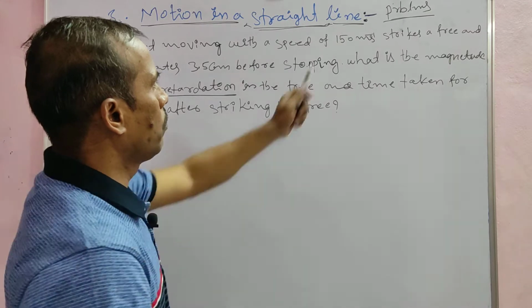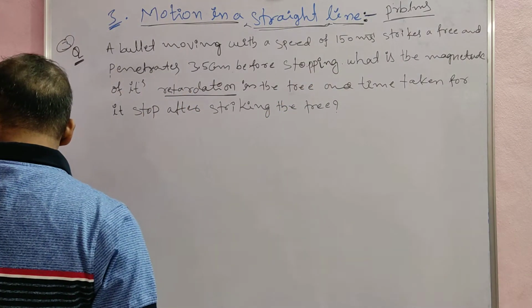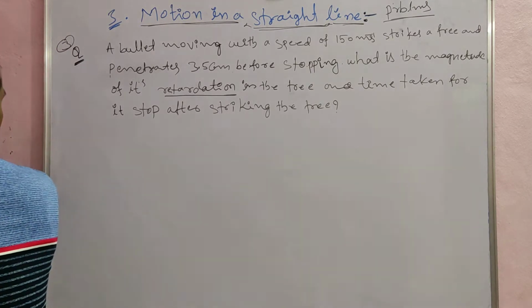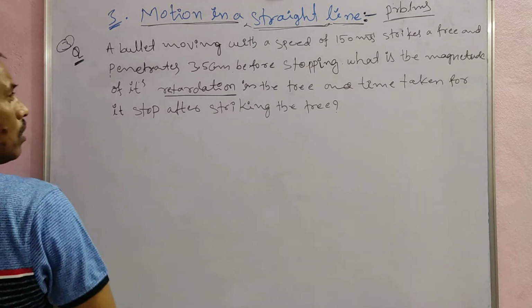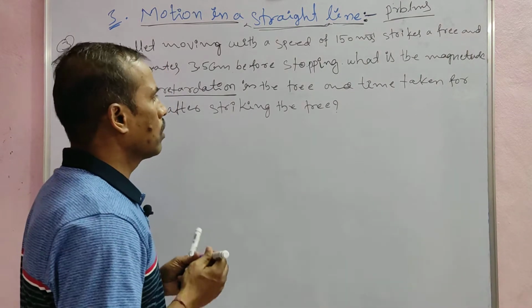3.5 centimeter. The velocity of the bullet here is 150 meter per second. Now find the retardation of the bullet and the time taken for the bullet to stop after striking the tree.